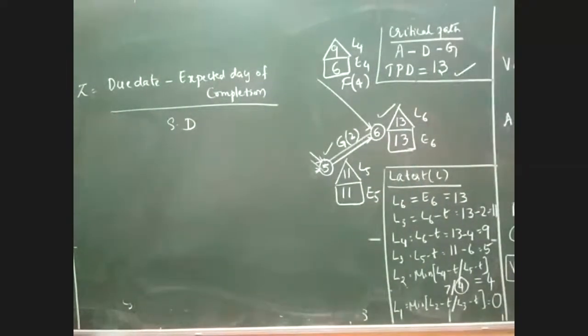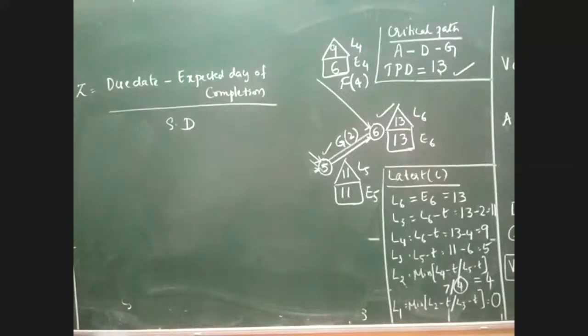If you observe this formula carefully, it looks like Z is equal to x bar minus mu, whole divided by standard deviation. That's the formula that we used in normal distribution. It is the same formula that we have modified. Here it is due date minus expected date of completion, whole divided by standard deviation. That is how we have modified or manipulated the formula.